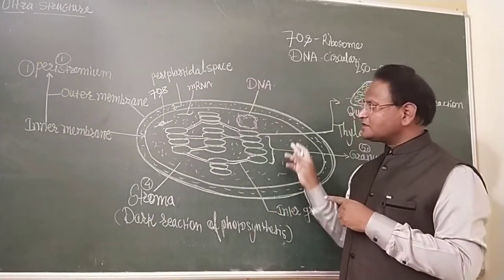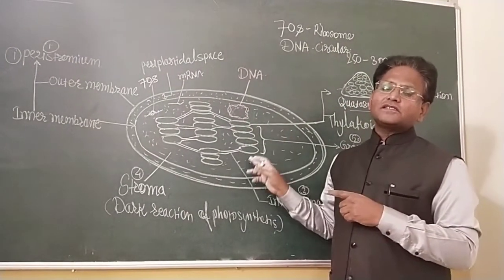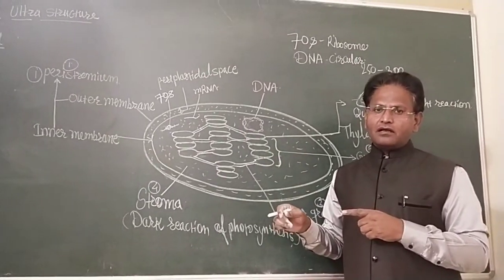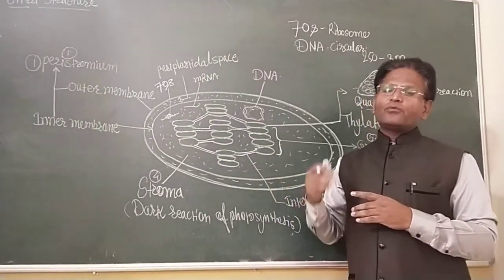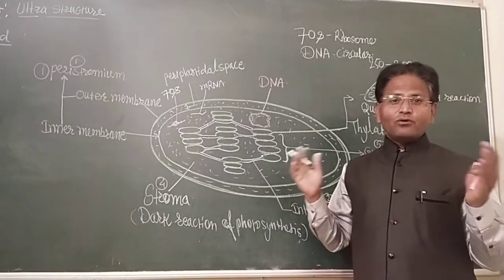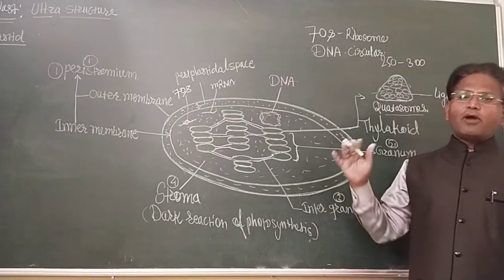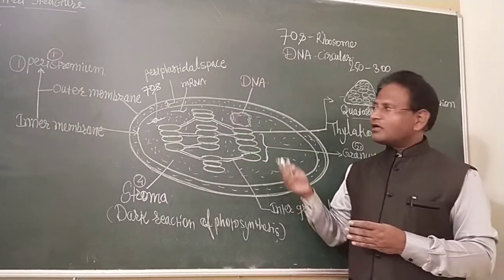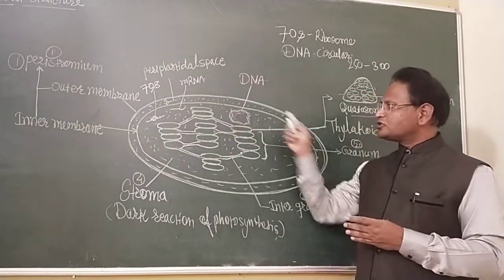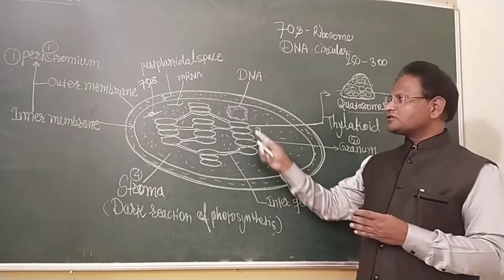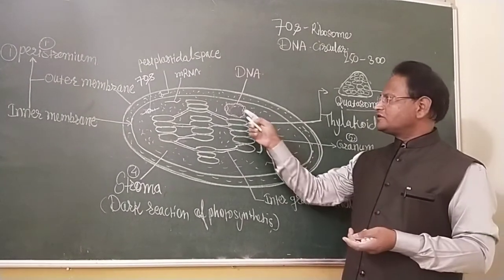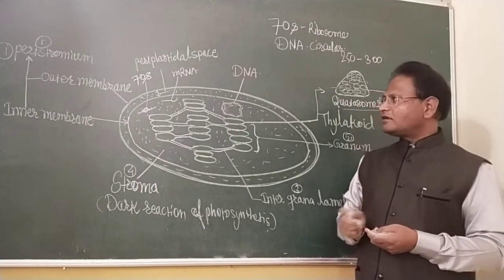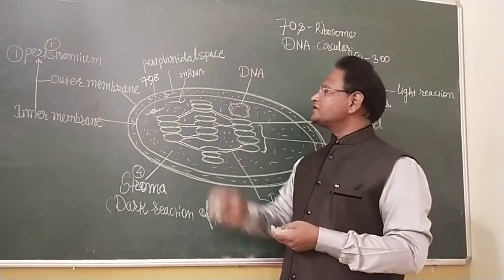So chloroplast is regarded as a prokaryotic cell in symbiotic association with the eukaryotic cell, because the chloroplast shows the characteristics of a prokaryotic cell, that is, presence of circular DNA and presence of 70S ribosome.